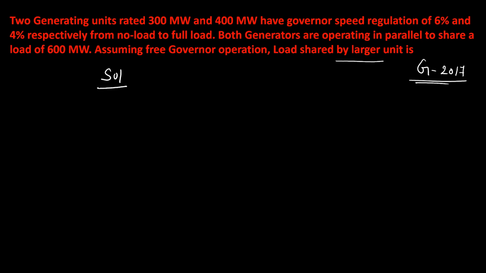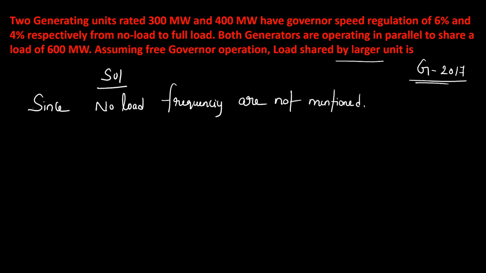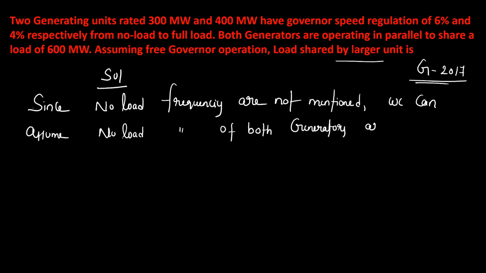Since the no load frequencies are not mentioned, we can assume the no load frequencies of both generators are the same. So in this case, what happens?